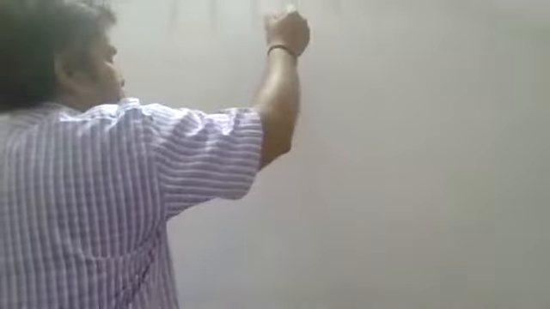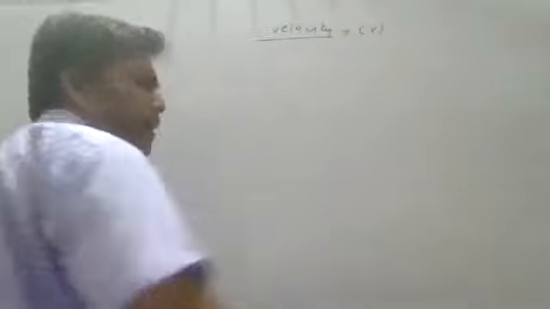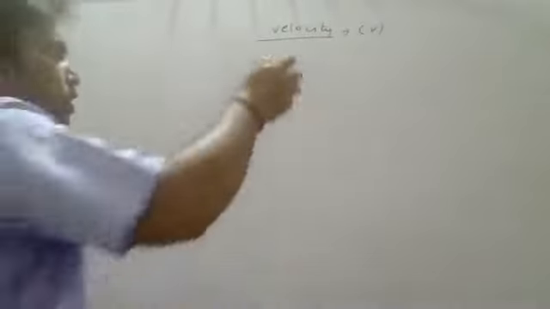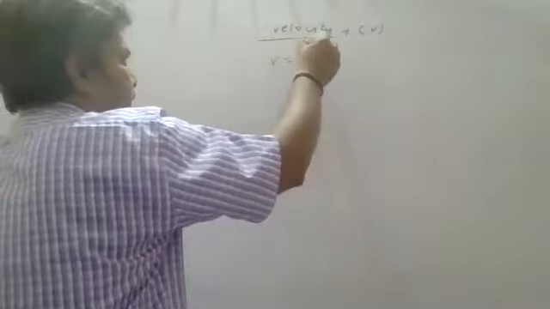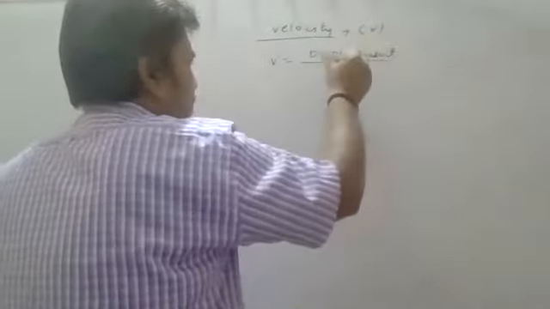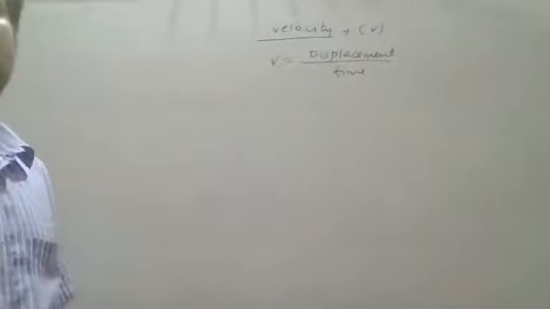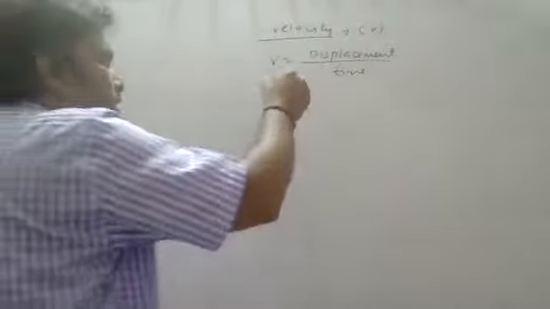Right? Velocity. Next topic is velocity. Symbol is usually V, that is velocity. Velocity is displacement per unit time. Time is the time taken for a particular displacement. Time is always an interval.